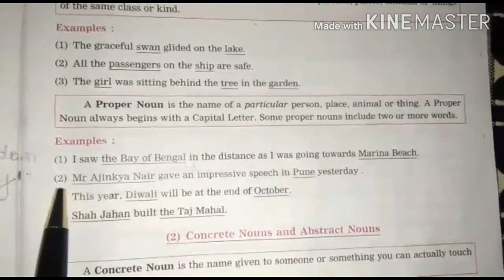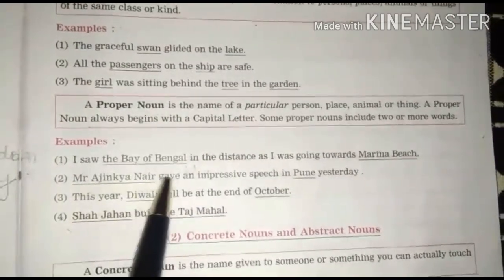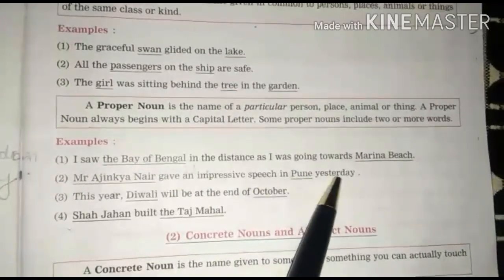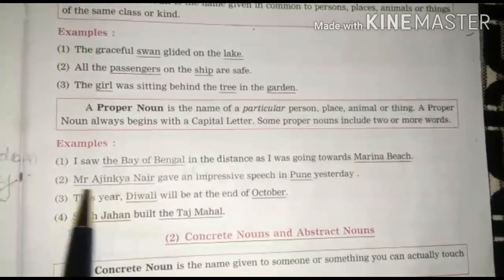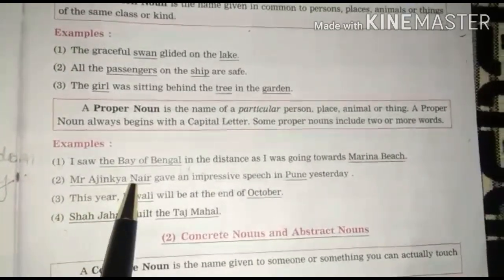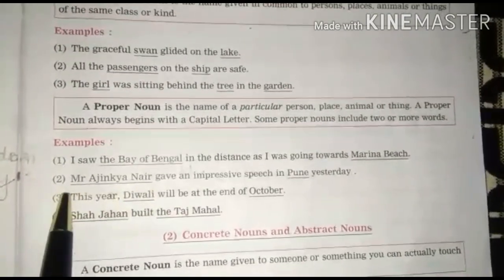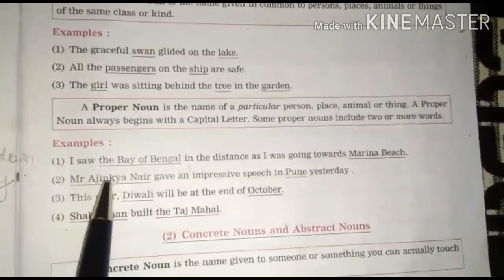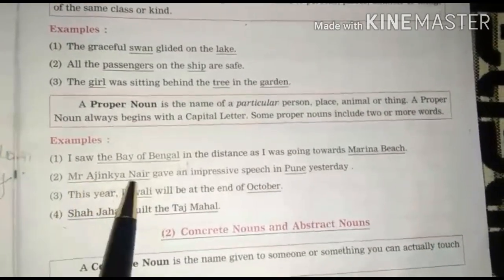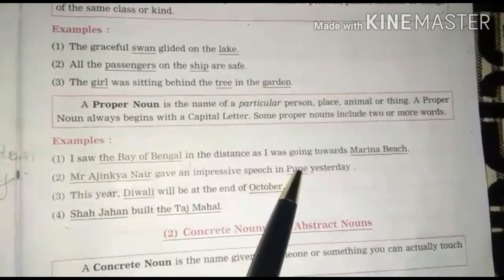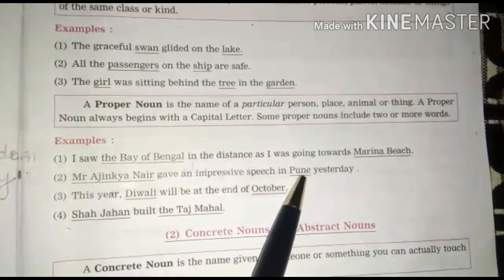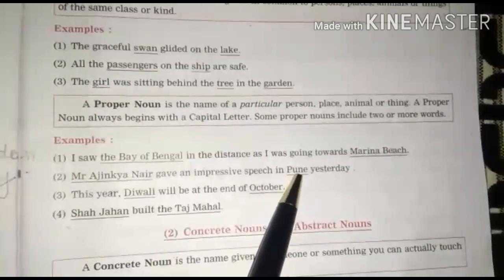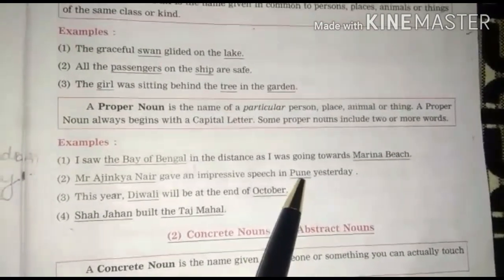Now next is Mr. Ajinkya Nair gave an impressive speech in Pune yesterday. Now can you see here? It is a particular or specific name given to a person. We come to know that in this sentence we are talking about Mr. Ajinkya Nair. So this is a proper noun. And Pune. Now here we are talking about a particular place, that is Pune. So even Pune is a proper noun.